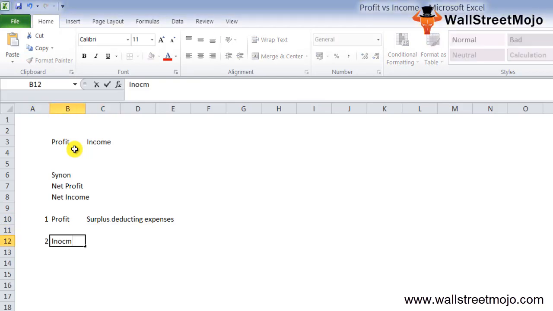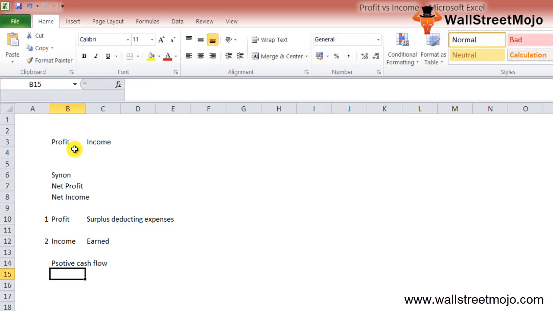Second, income in very simple terms is the actual amount of money that has been earned by the company. Even if both income and profit deal with the positive flow of cash,